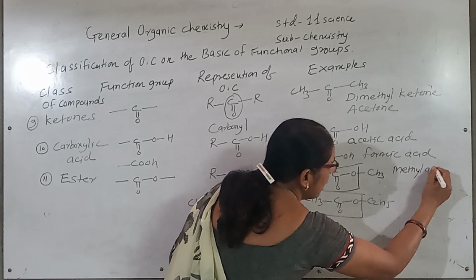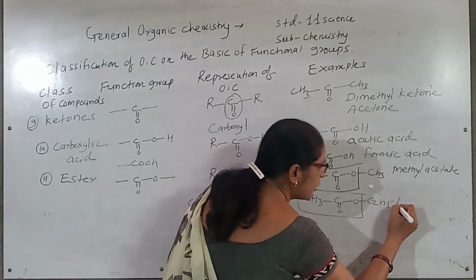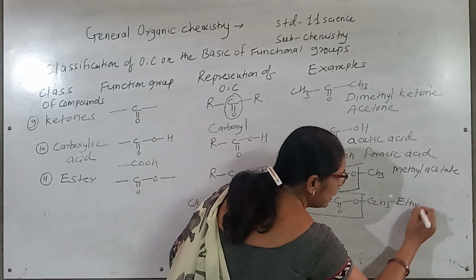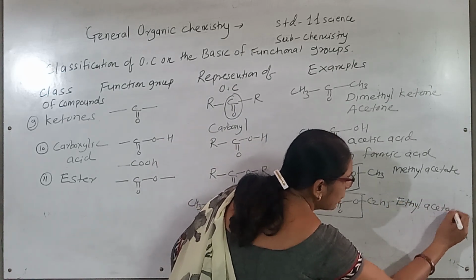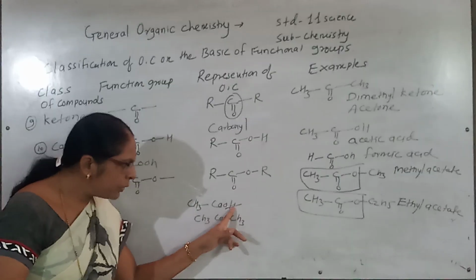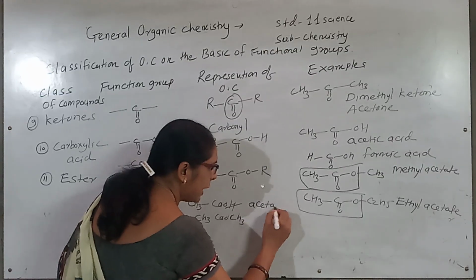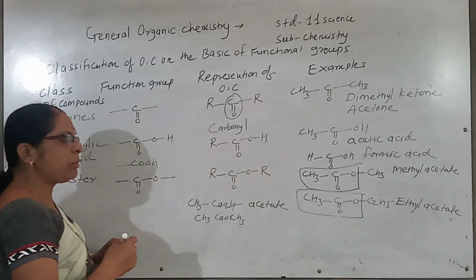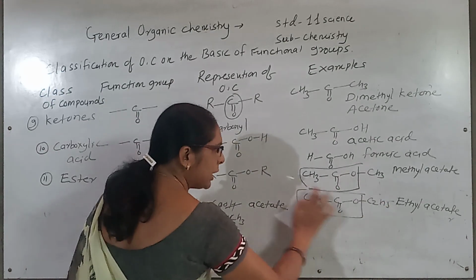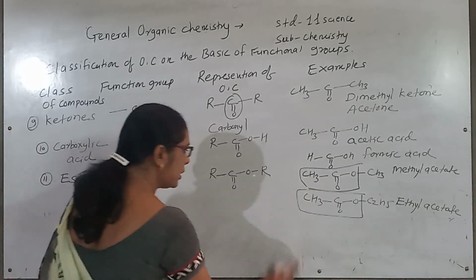If hydrogen is replaced with the ethyl, it is called as ethyl acetate. Remember, the group which is obtained by replacement of one hydrogen from acetic acid is called an acetate. So its name is given as methyl acetate, ethyl acetate. So acetates are the ester family.